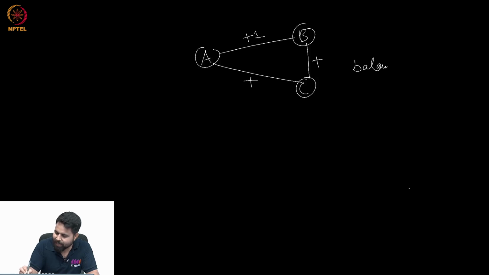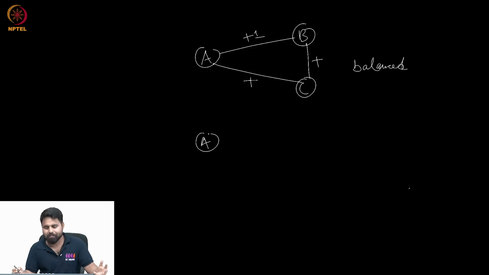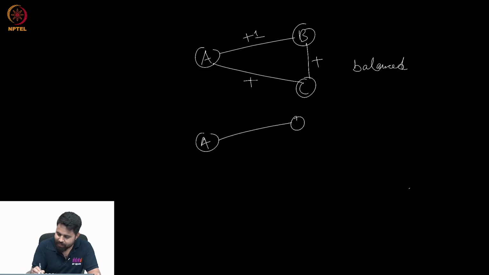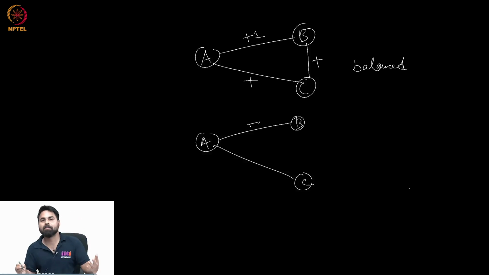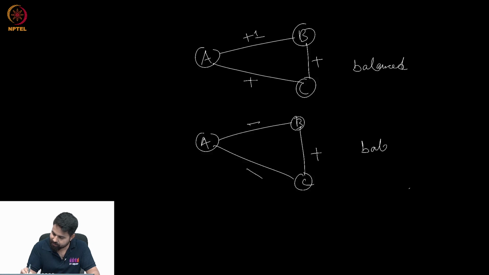Similarly, enemy of my enemy is my friend. This is also kind of natural. Suppose A is enemy with B, and A is also enemy with C. It's most likely that B and C will become friends in the near future. So this is also balanced. Other things are unbalanced, according to social scientists.